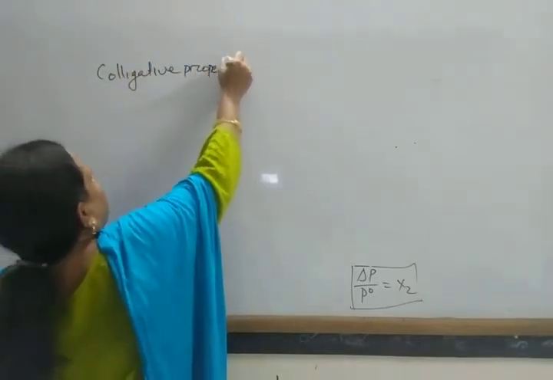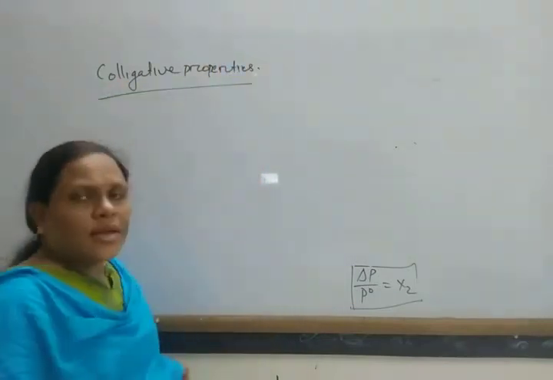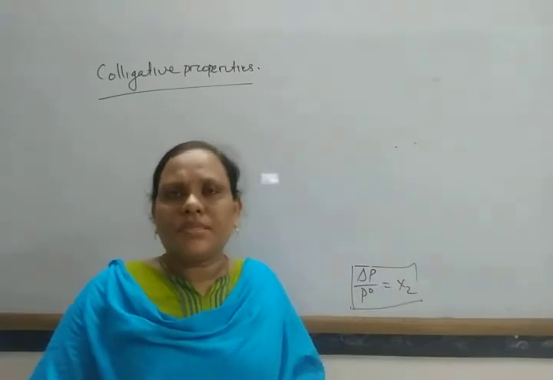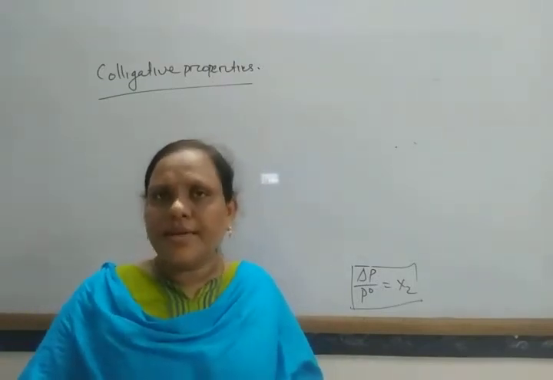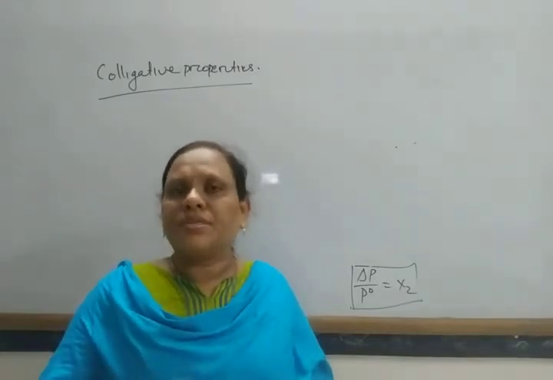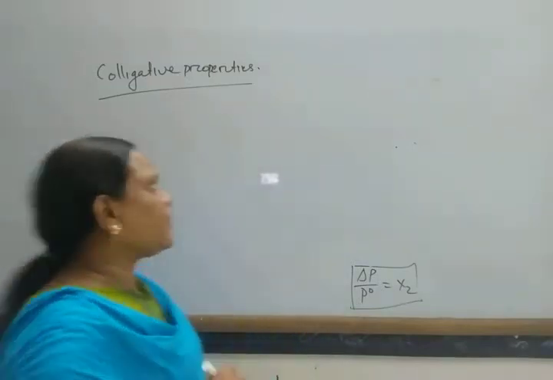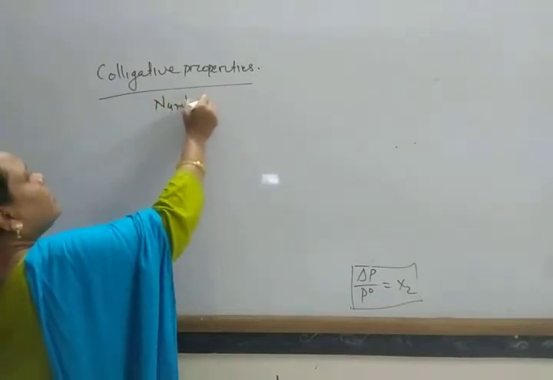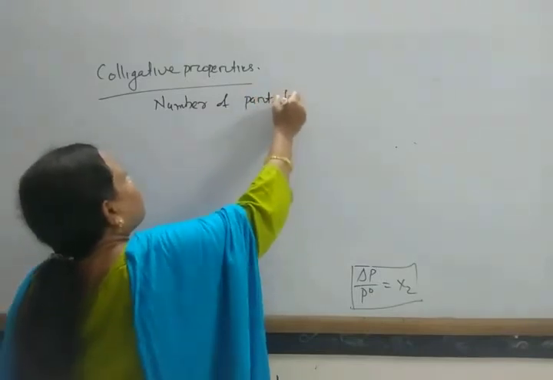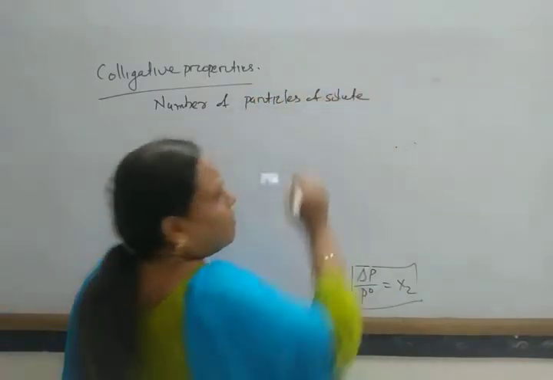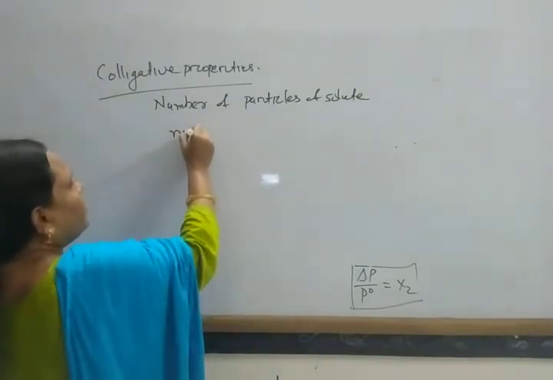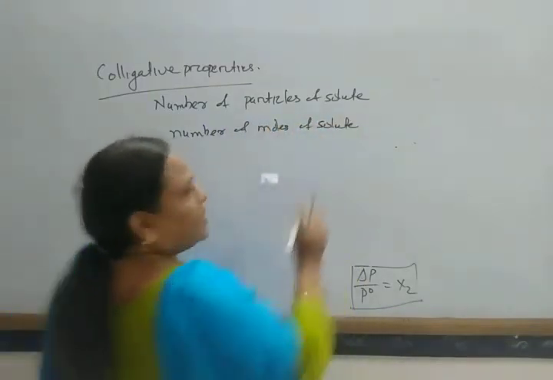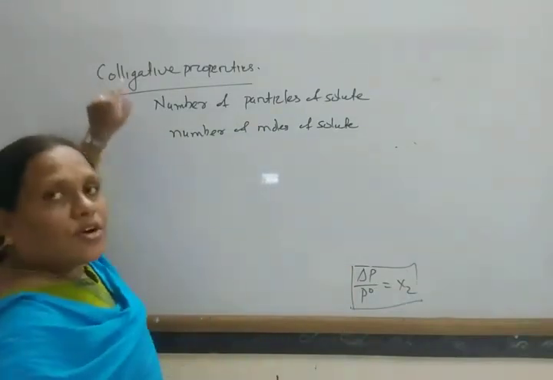The properties of solutions which depend on the number of particles of the solute, or the number of moles of solute, instead of the nature of the solute or the nature of the solvent, are known as colligative properties.